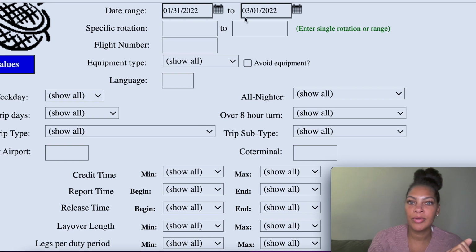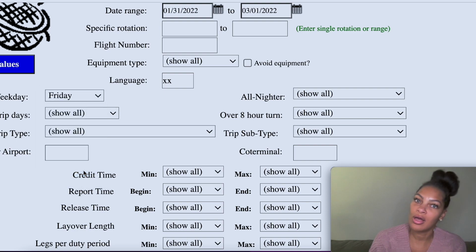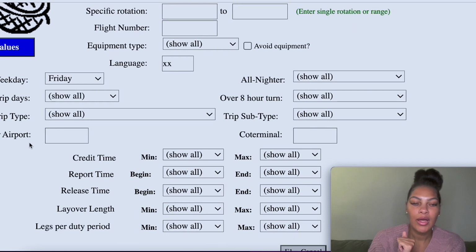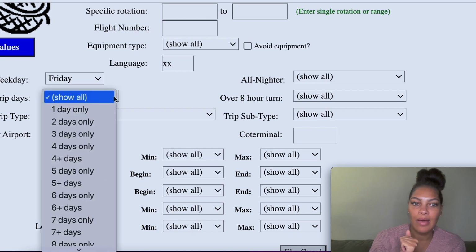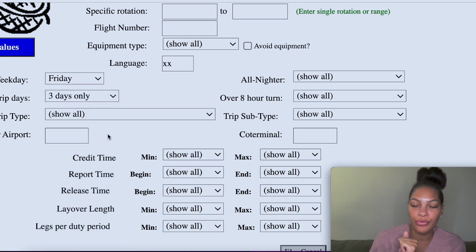This is the date range we're bidding for. Language, we're going to put XX because I don't speak any other languages. If I spoke Spanish or French or whatever, you would put that language code in there. I don't speak a language other than English. So weekday, I need my trips to start on Friday, because I work another job and I only fly on the weekends. Okay. Next up, you could put in just how many days you want. I want 3-day trips.